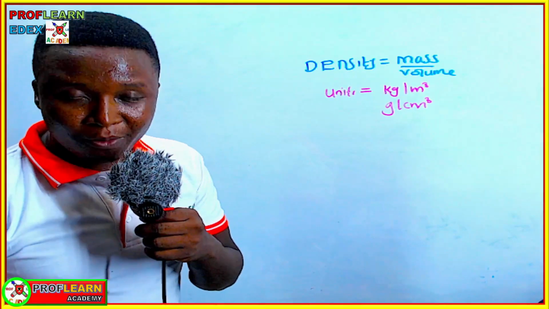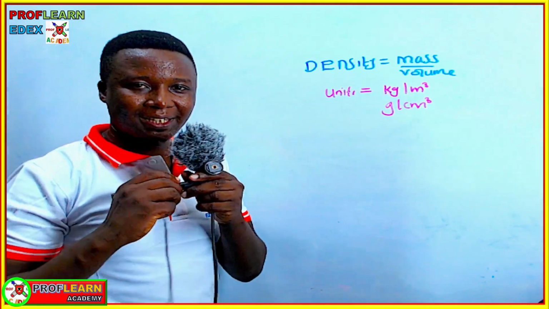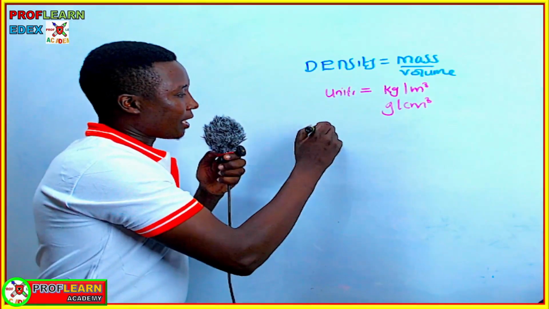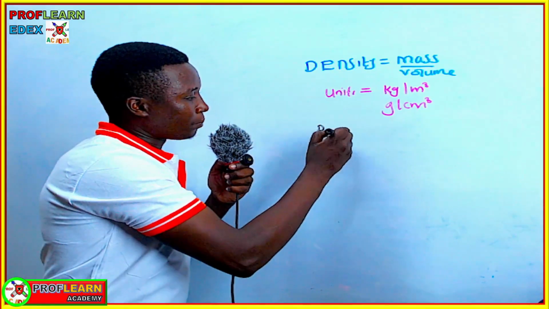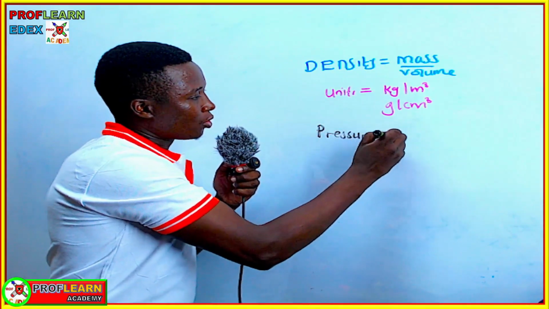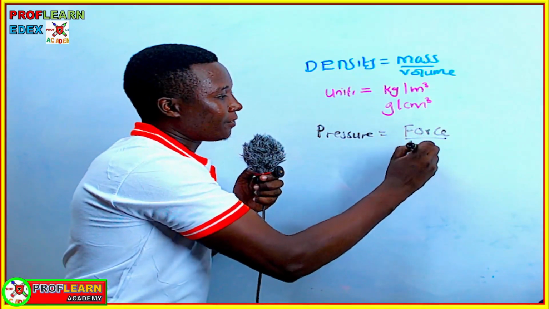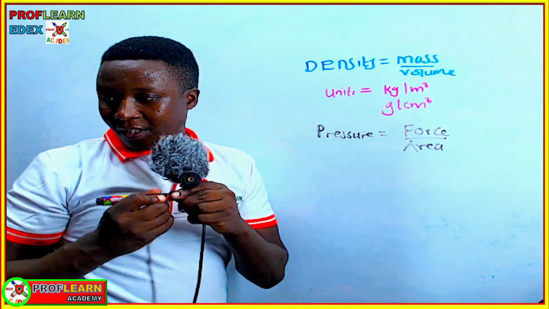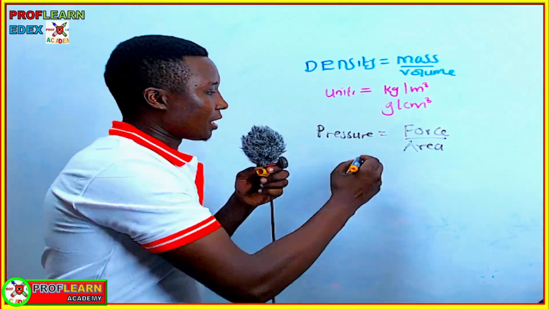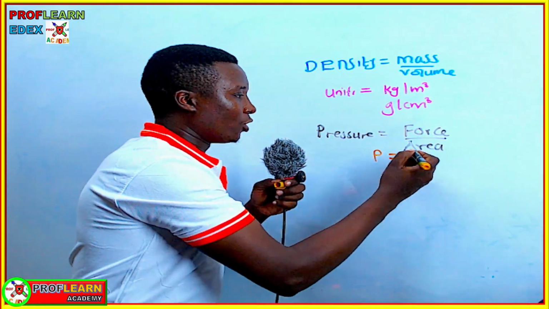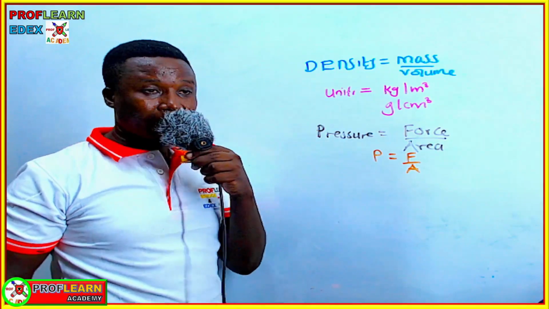So the second formula that you need also to understand is the formula to calculate pressure. And we know that pressure is actually the force per unit area. So we know that pressure equals force exerted over area in contact. So this formula also becomes very important because if you are given the force and you know the area, you can work out the pressure in that case.